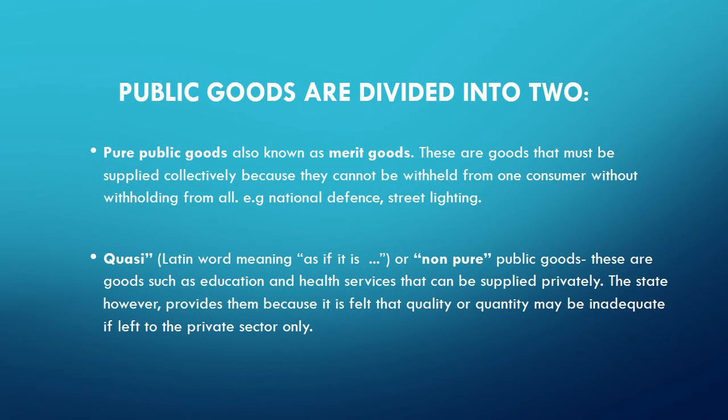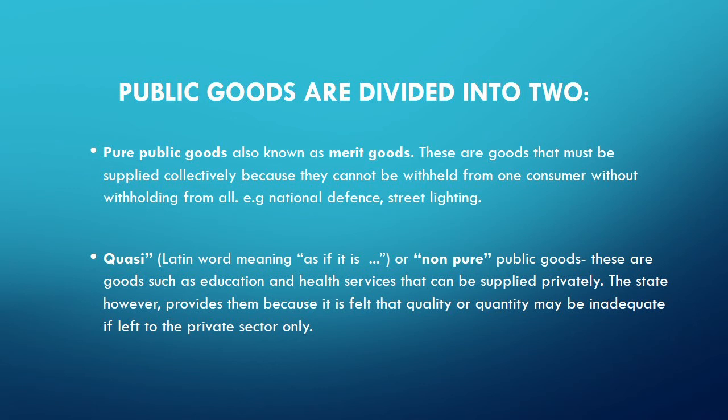If you withhold street lights from one consumer, all the other consumers using that street will also be missing the light. If you withdraw defense from one national defense, then it means the whole country, everybody in that country will not be defended.